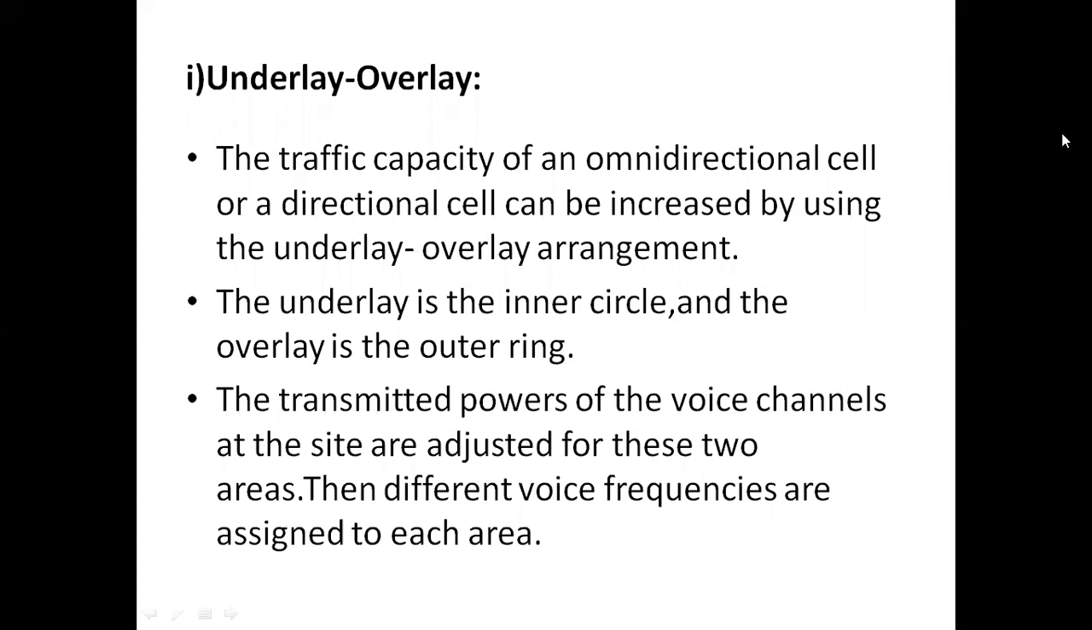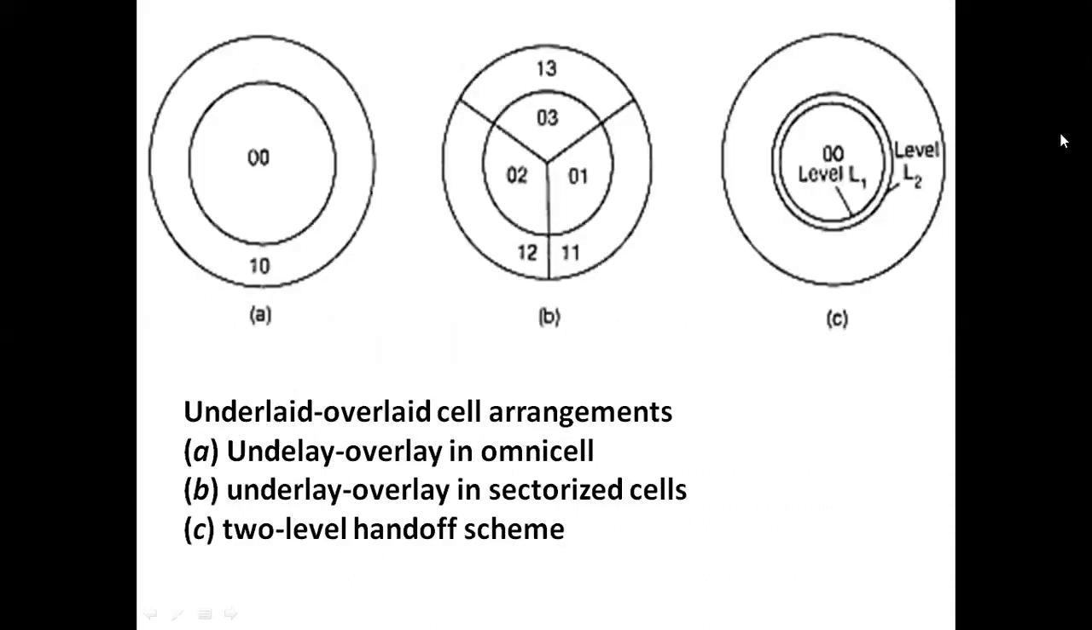That means an omnidirectional cell means the cell uses the omnidirectional antenna. Directional cell means the cell uses the directional antenna. So whatever may be the cell, the traffic capacity can be increased by the use of the underlay overlay array. Okay. So what is meant by underlay? Underlay means inner circle, overlay means outer circle. Underlay is the inner circle and overlay is the outer ring or outer circle. So the transmitted powers of the voice channels at the cell site are registered for these two areas. So in the underlay overlay method, we have two areas.